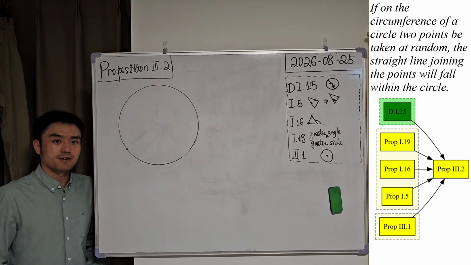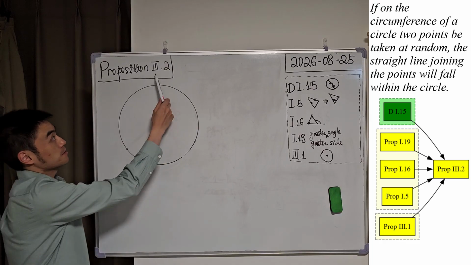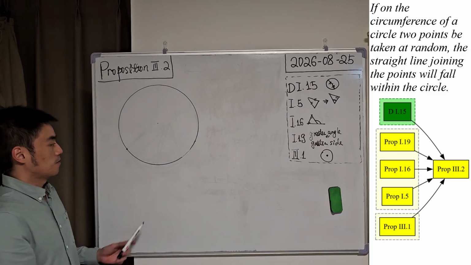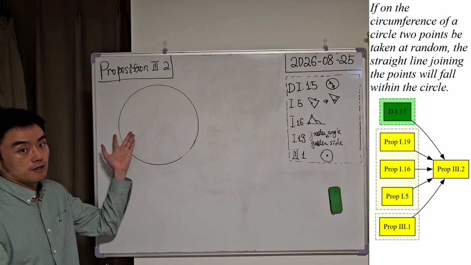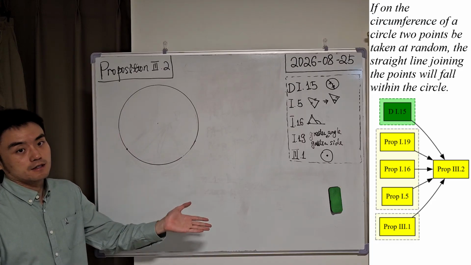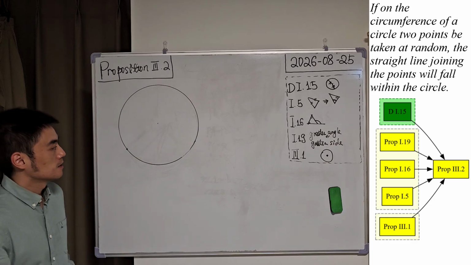Good evening. In this video, we're going to talk about proposition 2 from book 3. This proposition states that if we randomly pick 2 points on the circumference of a given circle and join them together, then the straight line must fall within this circle.